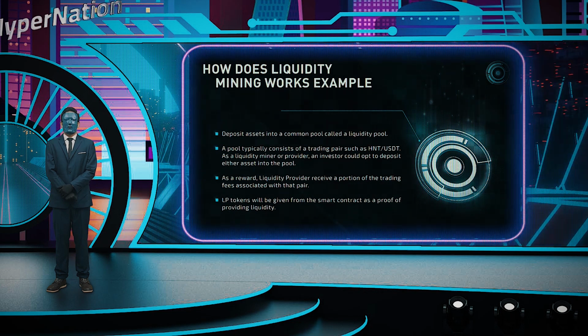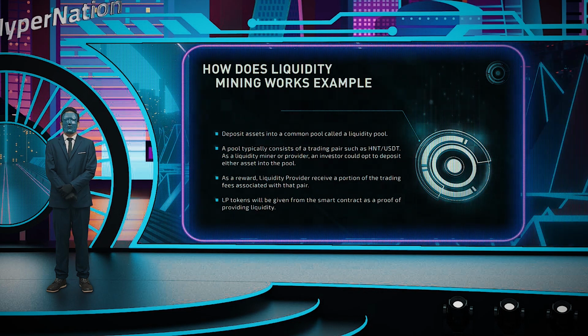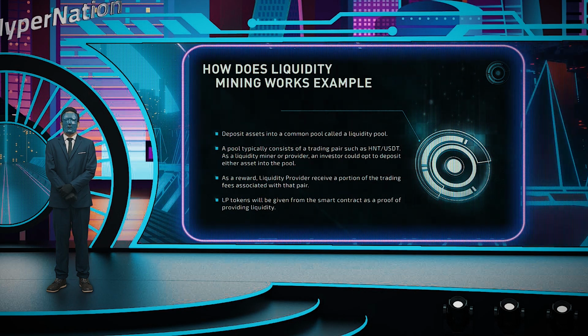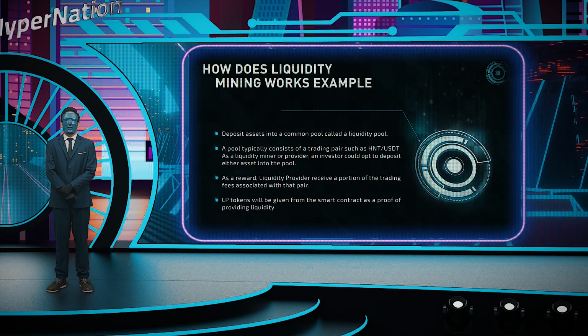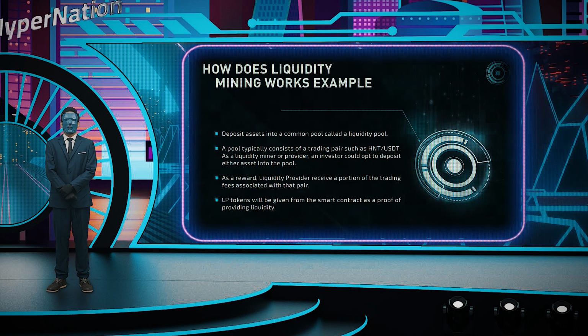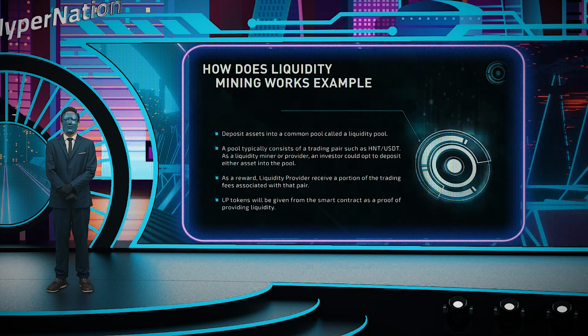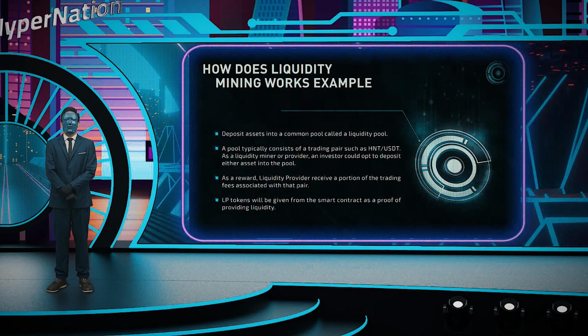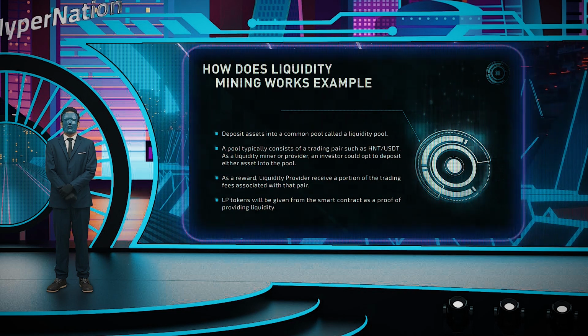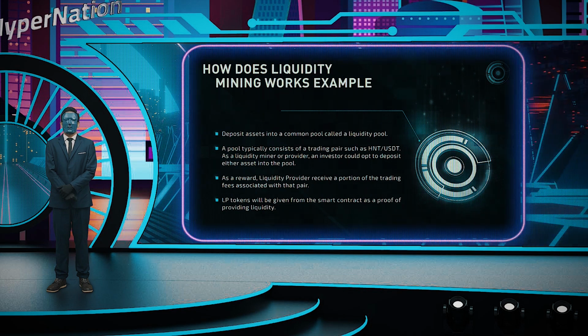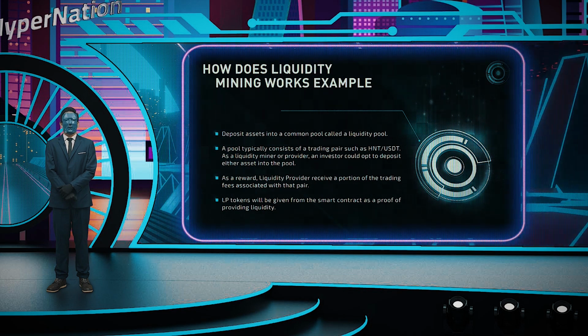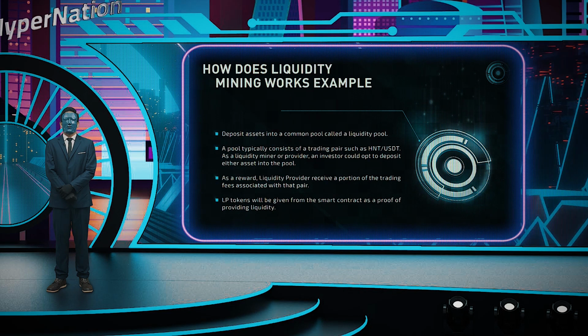LP tokens are created by or given to investors who supply liquidity and constitute equal parts of the selected pool. In addition to fees, rewards typically come in the form of the platform's native token, which often acts as the governance token, entitling the holders to vote on the protocol's future direction, and sometimes even how the platform distributes rewards.